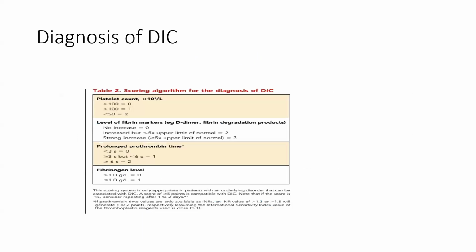Now the diagnosis of DIC. For diagnosis, there is a scoring system. For platelet count, if more than 1 lakh, score 0; if less than 1 lakh, score 1; if less than 50,000, score 2. For the level of fibrin markers like D-dimer and fibrin degradation products, if there is no increase, score 0; if there is an increase but less than 5 times the upper limit of normal, score 2; if there is a strong increase, score 3. For prolonged prothrombin time, if less than 3 seconds, score 0; if more than 3 seconds and less than 6 seconds, score 1; if more than 6 seconds, score 2. For fibrinogen level, if more than or equal to 1, score 0; if less than 1, score 1.